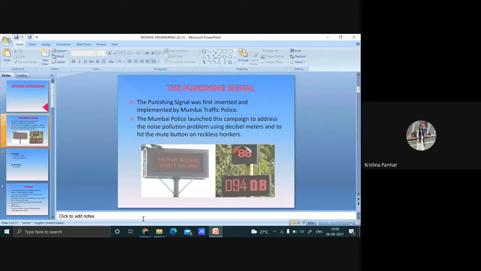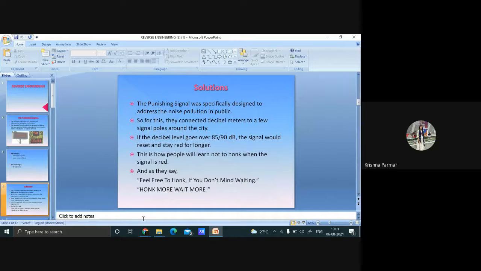It was specifically designed to address noise pollution. When the decibel level exceeded 85 dB, the signal timer would reset itself, forcing people to wait longer at the signal. This is meant to punish them for their impatience: if they honk more, they will have to wait more.